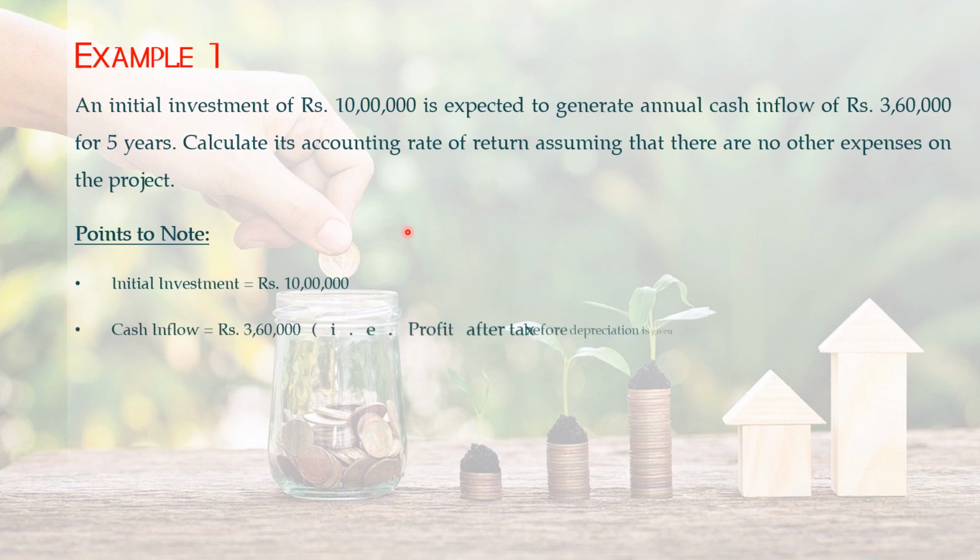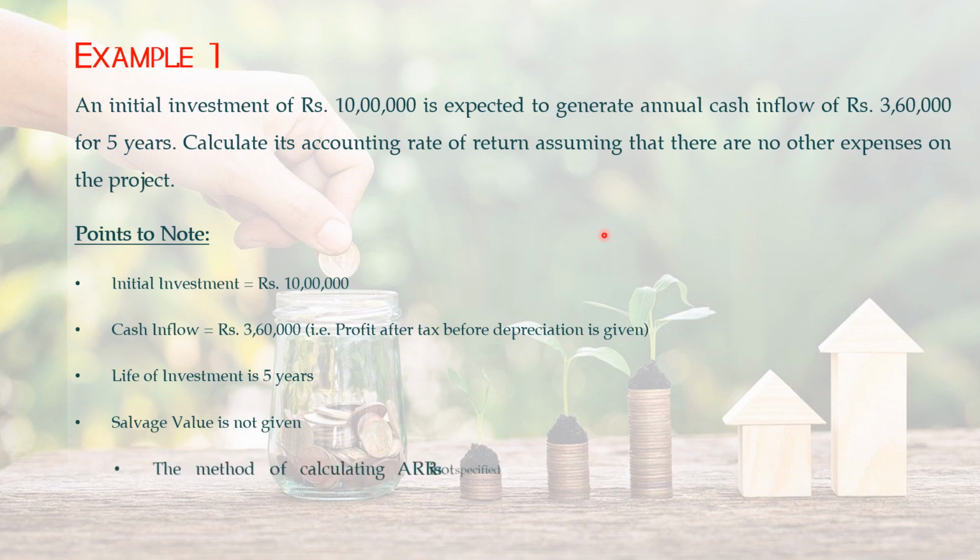Cash flow is rupees 3,60,000, which means profit after tax and before depreciation is given. Life of investment is 5 years, and salvage value is not given. The method of calculating ARR is not specified.